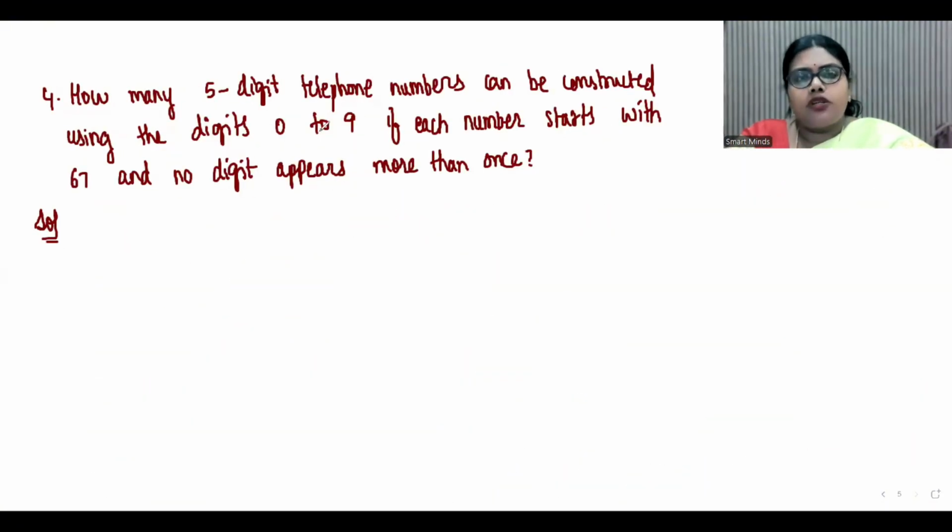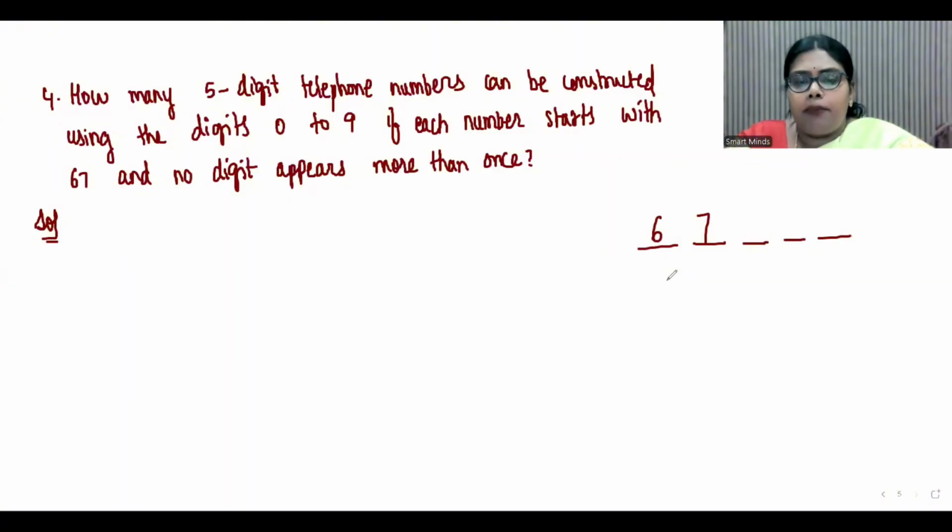Take the next question. How many 5-digit telephone numbers can be constructed using the digits 0 to 9 if each number starts with 6, 7 and no digit appears more than once? So we have to make a 5-digit telephone number in which the number starts with 6, 7.